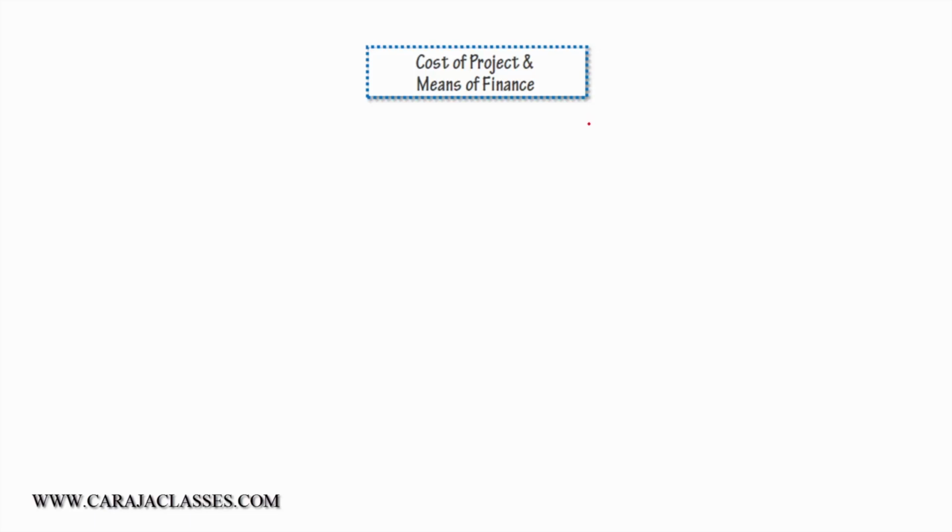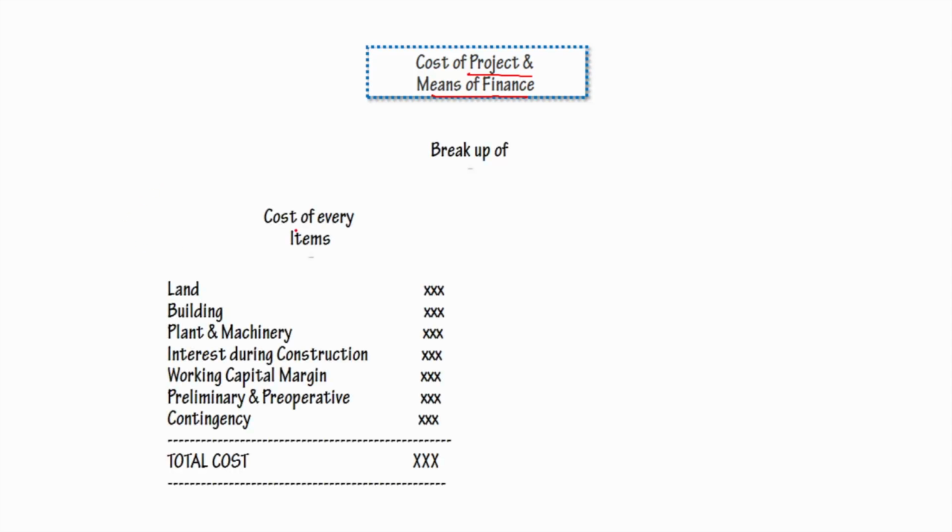Next, the breakup of cost of project and means of finance should be given in the loan proposal so that the sanctioning authority can understand what components make up this project and how this project is being funded alongside the proposed term loans. Let's see the breakup of cost of every item. This makes the cost of project.